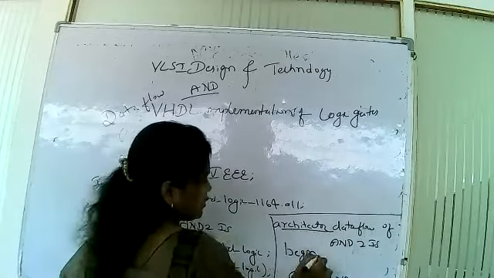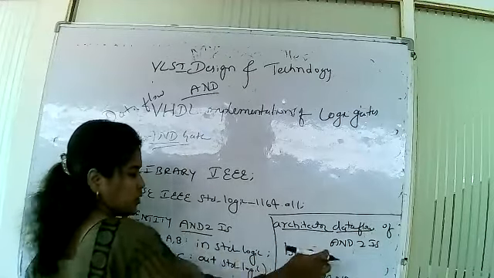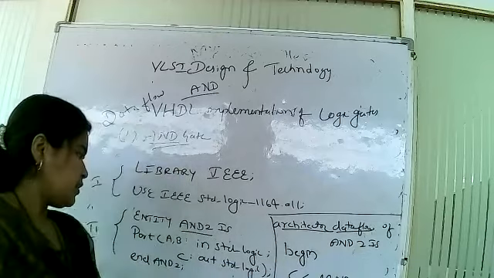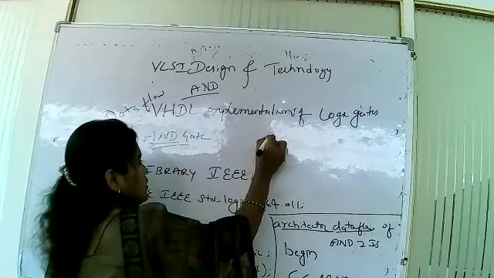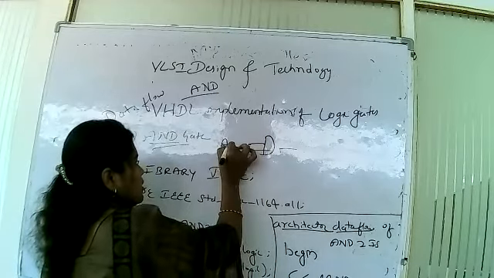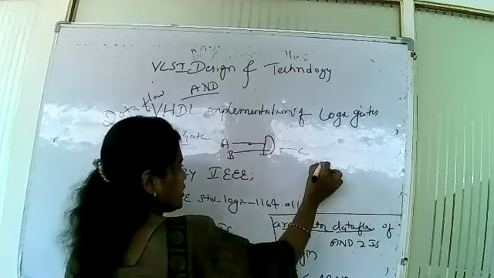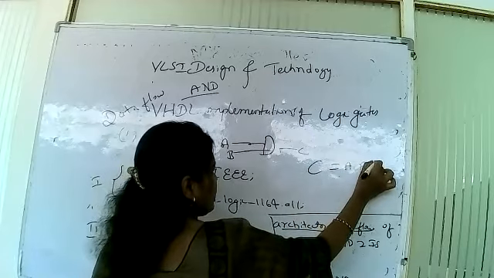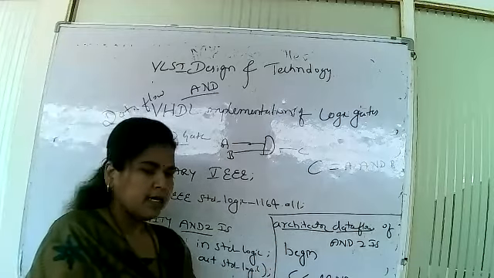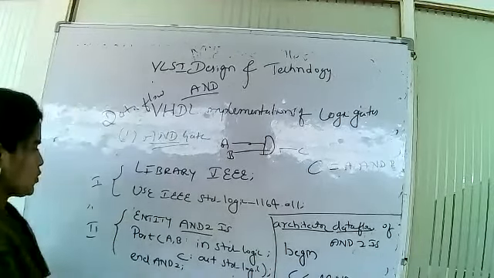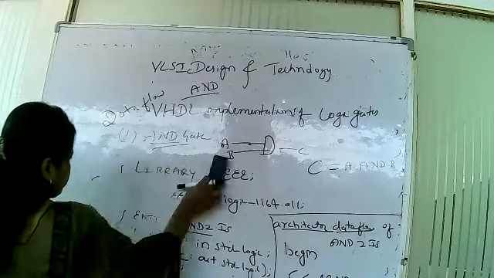Here the architecture name is data flow of entity name AND2 is begin, and C is A and B. What is C? A and B are the inputs. Okay. So C is equal to A and B. That only I have written here. C is equal to A and B. End of the data flow. So this is the program for AND gate by using the data flow model.